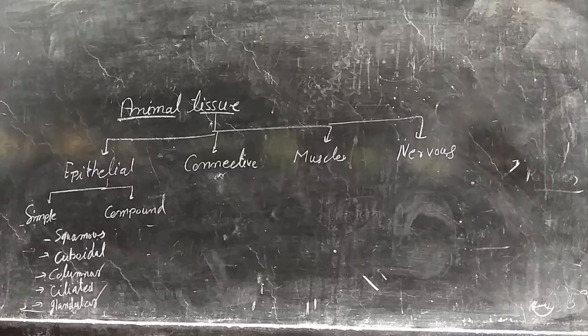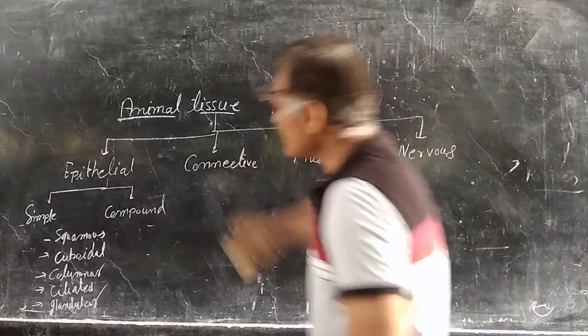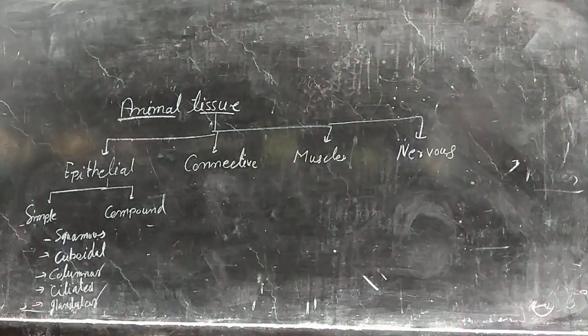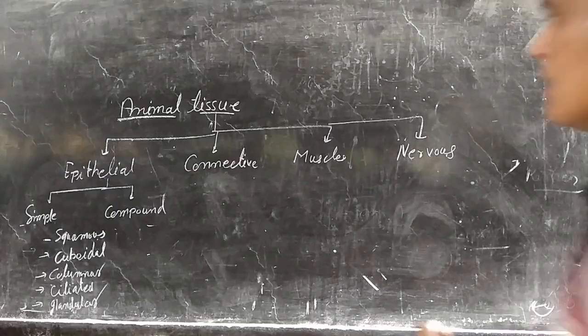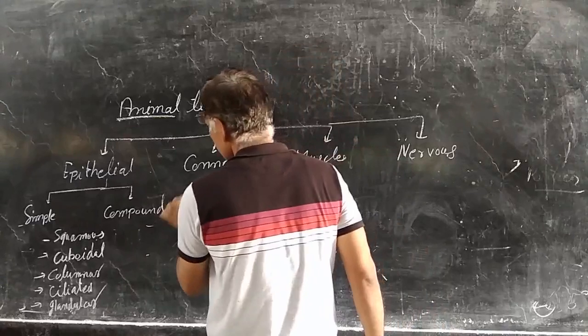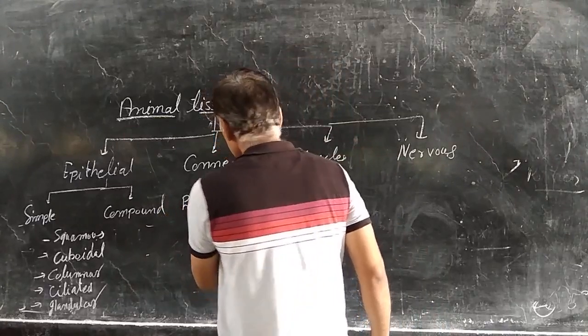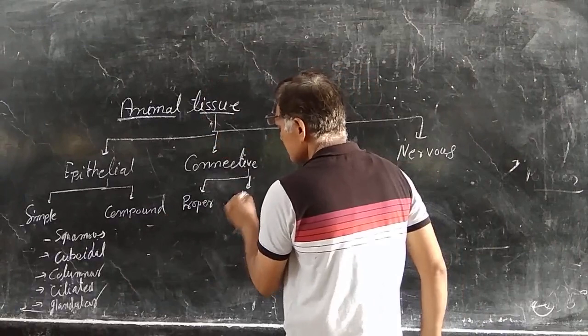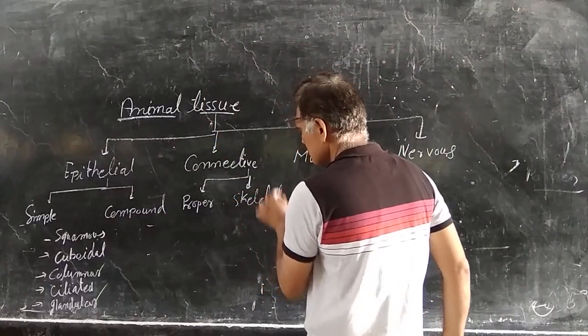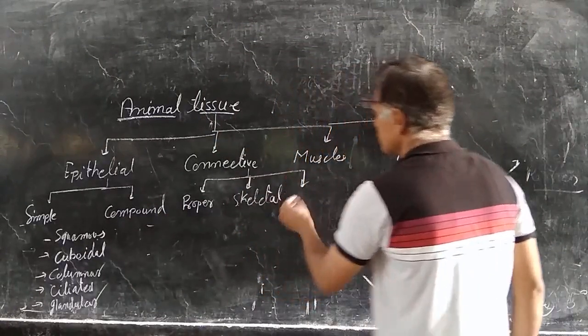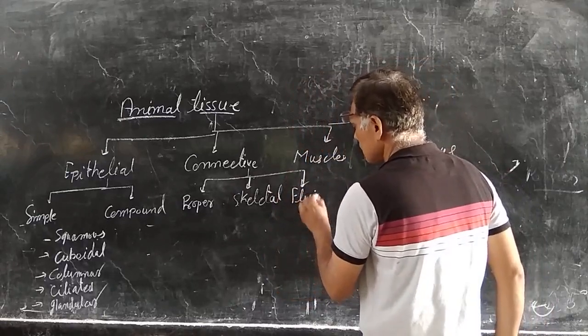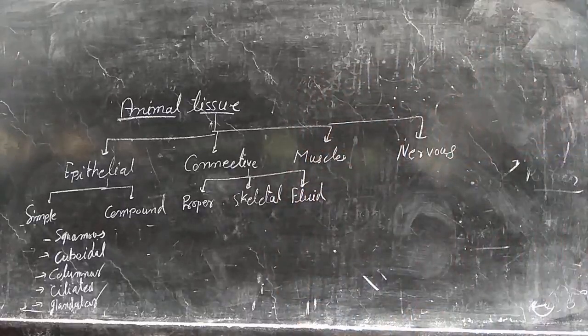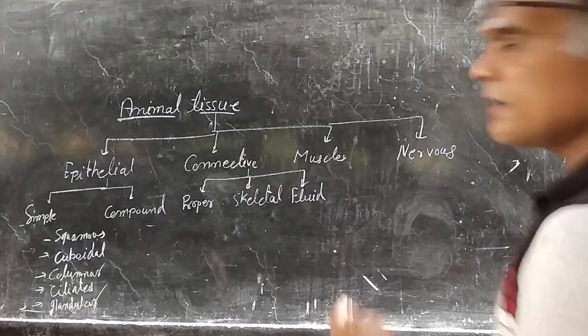The second type of tissue is connective tissue. Connective tissue contains a matrix and abundant living cells. The matrix is normally the non-living portion, and according to the matrix it is of three types: proper connective tissue, skeletal, and fluid, or we can say vascular. Proper connective tissue has a jelly-like matrix, skeletal has a solid matrix, and fluid has a liquid matrix.